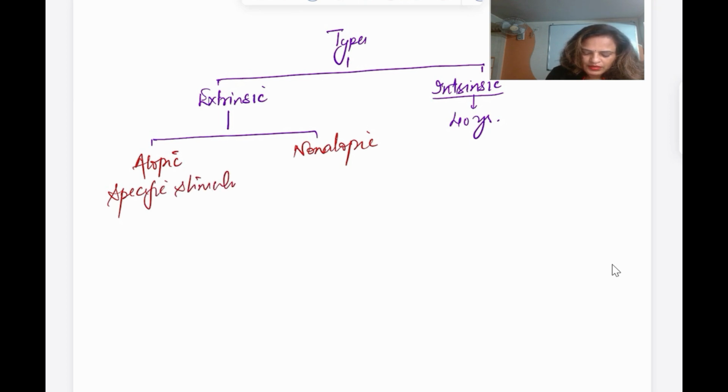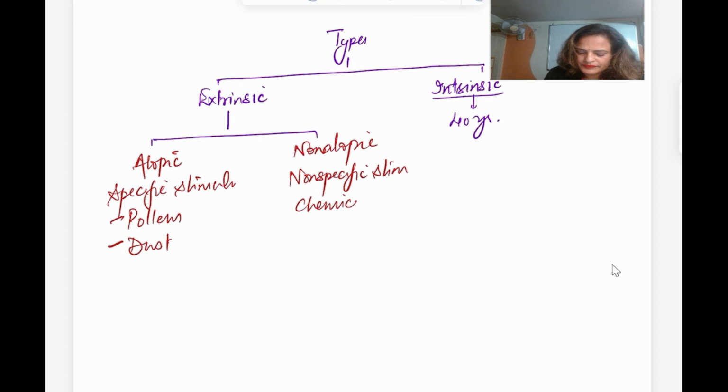In atopic, there is involvement of a specific stimulus, like pollens or dust. In non-atopic, a non-specific stimulus is involved, such as a chemical irritant.